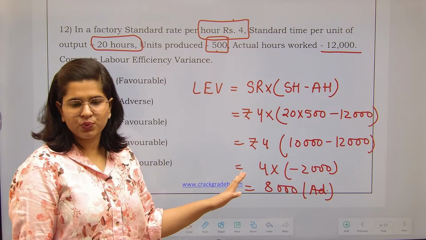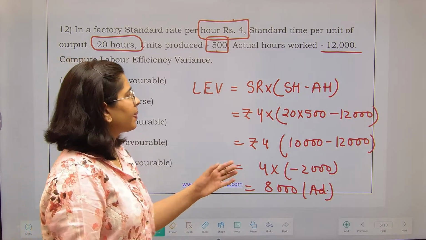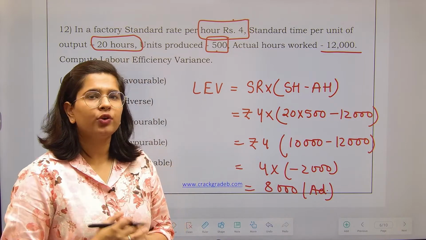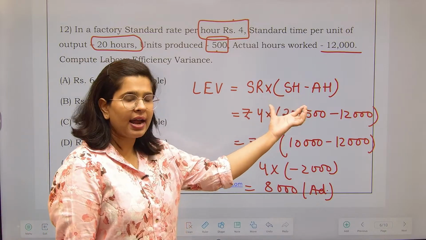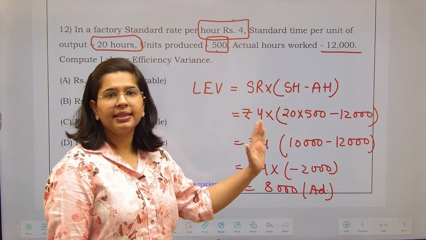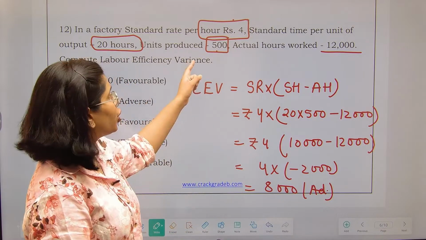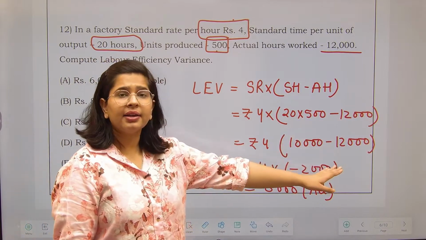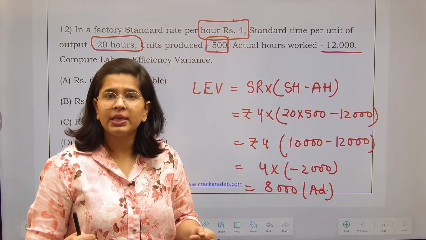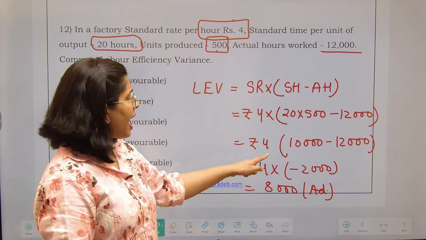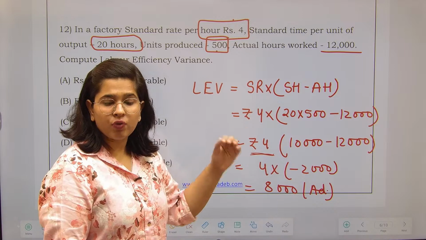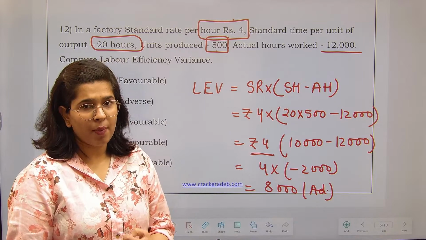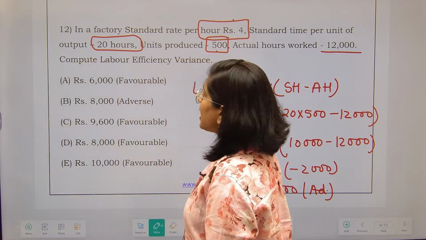Now I will explain this variance to you, just a second. See, under this labor efficiency variance, as a company, what would have been good for me? If labor would have worked for the standard hours, fine. I have decided that 10,000 hours are sufficient to produce a production of 500 units, fine. But labor has taken 12,000 hours. Now this is loss to me because I have to pay more wages. So what is the loss that has incurred to me? 8,000 rupees. This loss is for me as a company. So let's see the answer.